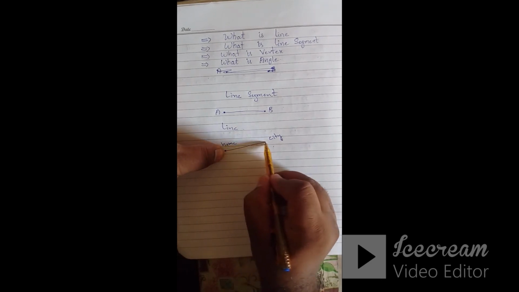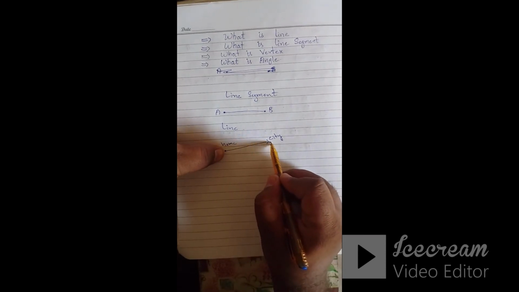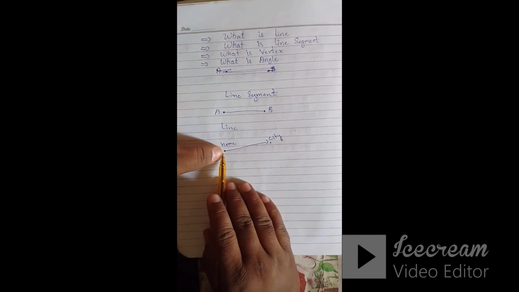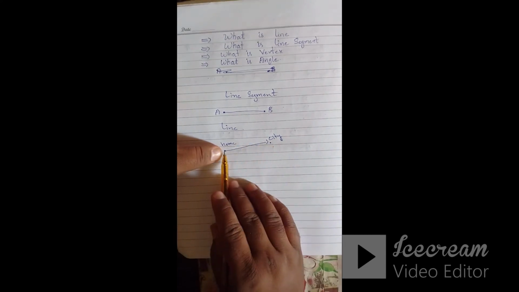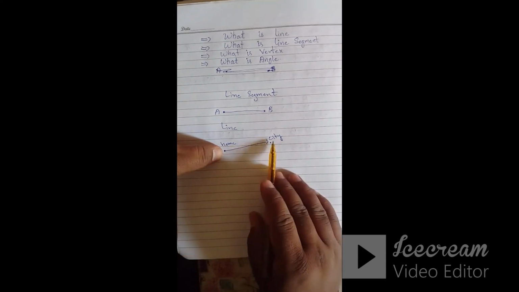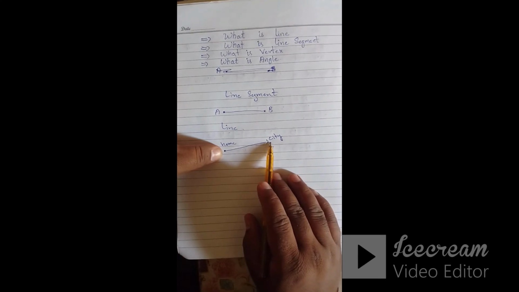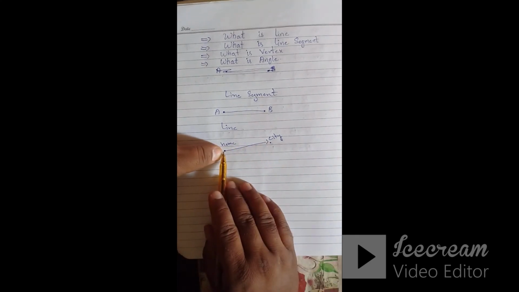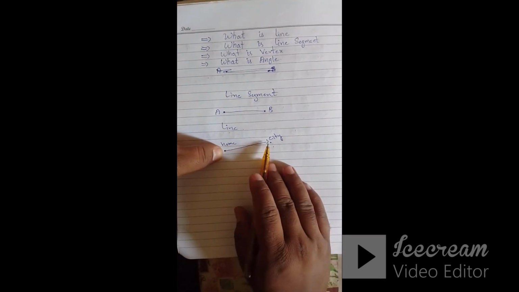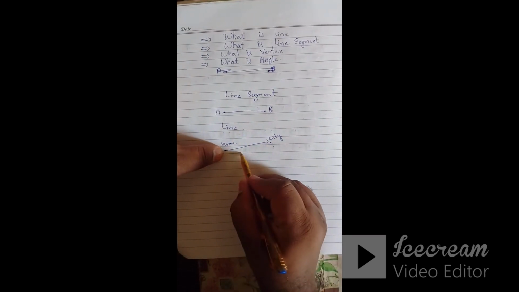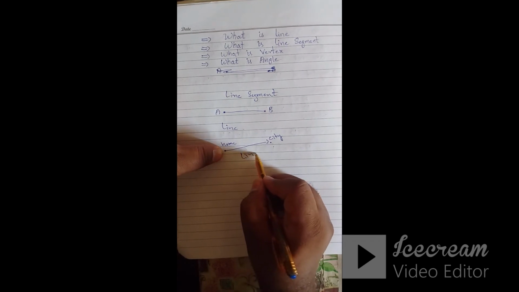So this point is my home, and this point is the city. So from the starting point to the destination, this is called a line.